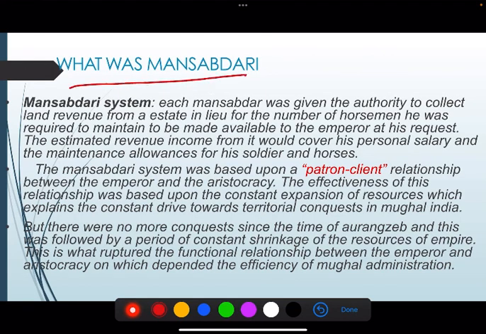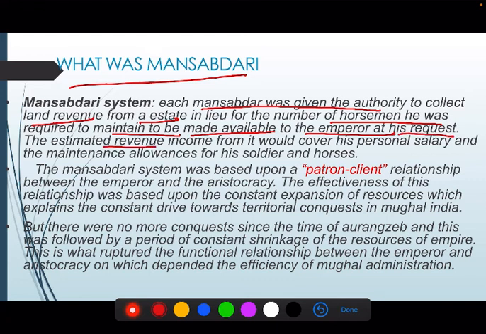What was mansabdari? I am again explaining here. Each mansabdar was given the authority to collect land revenue from a state, in lieu of number of horsemen he was required to maintain, and he has to make the horses available to the emperor at his request whenever emperor required.